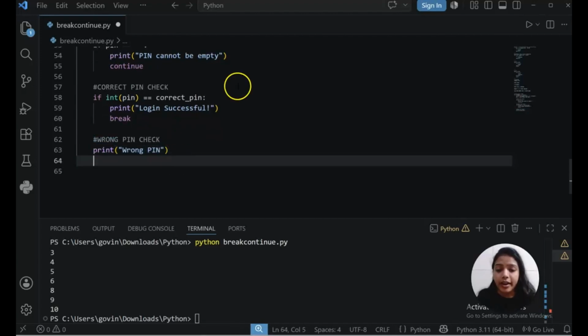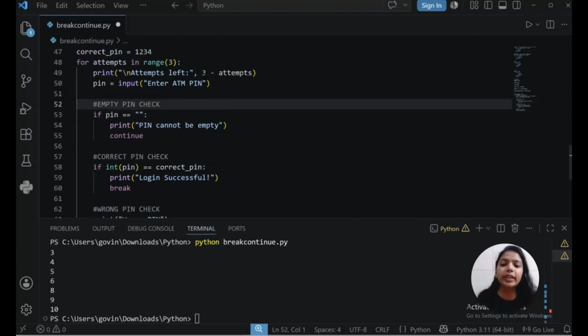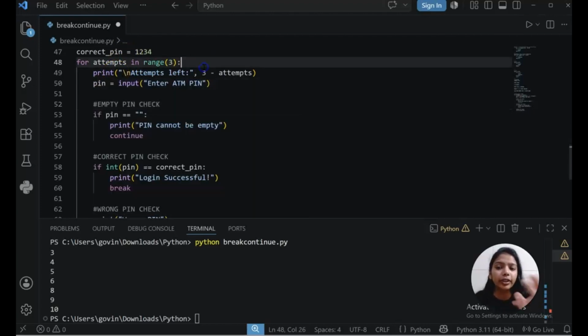Now the next condition is, what if the user enters the wrong pin 3 times? Then what will happen? The card should be blocked. So when will that happen? When the user has attempted all 3 attempts, whenever this loop is completed. That time means the user has made 3 attempts.